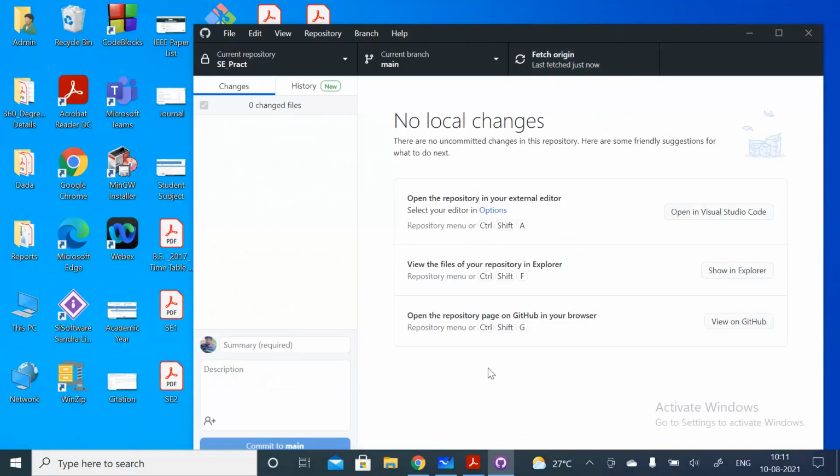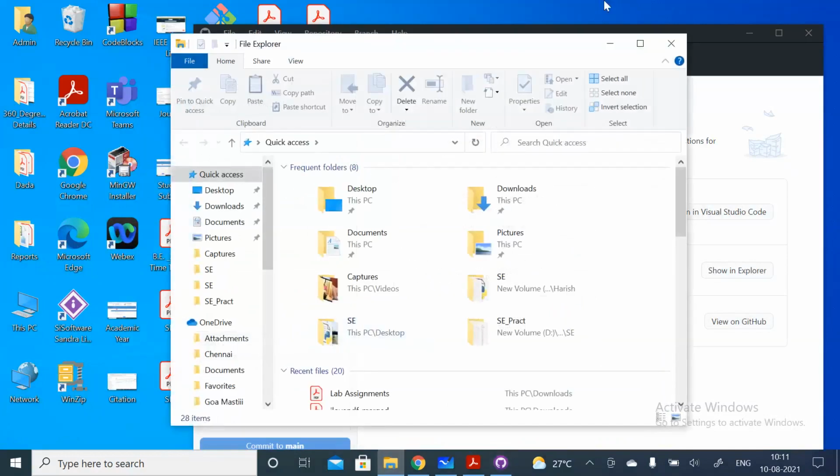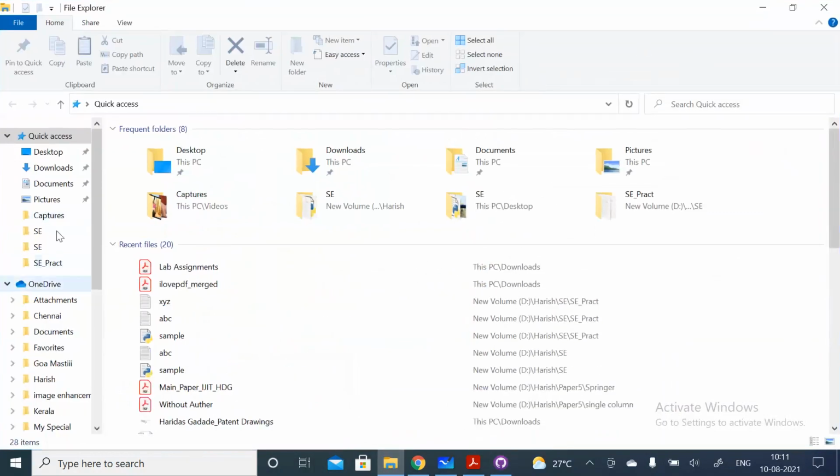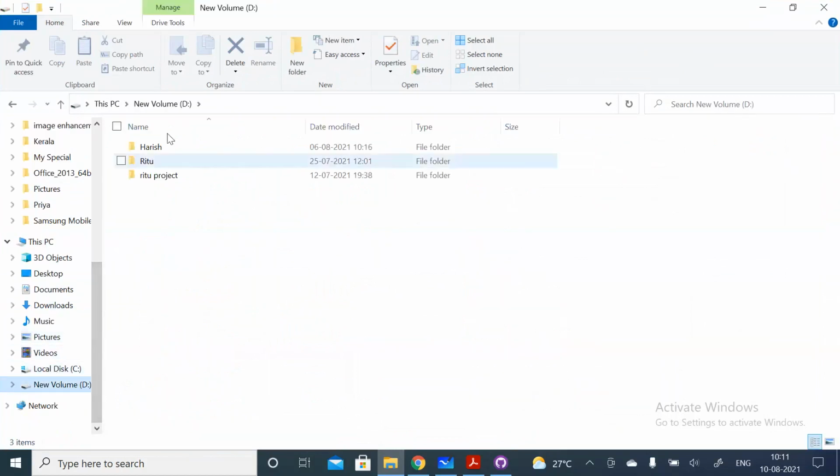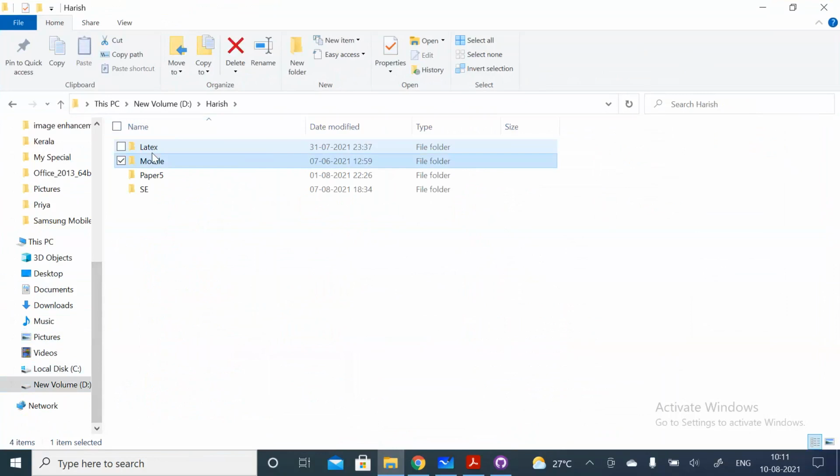So one example, I think in yesterday's batch, I just told them. So check whether the directory is here. This one, right?